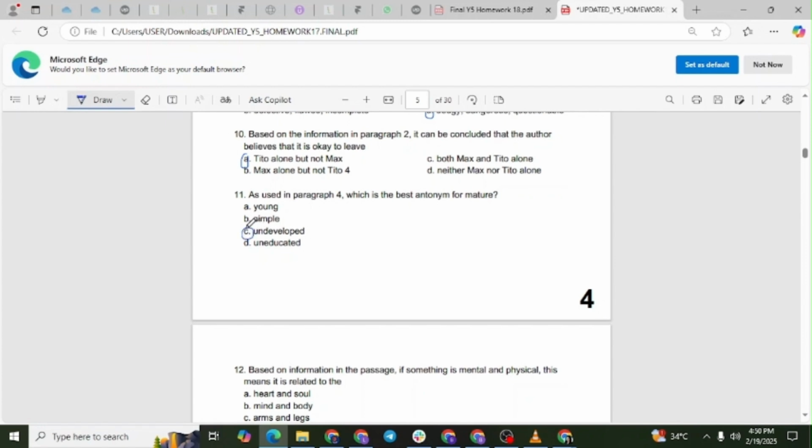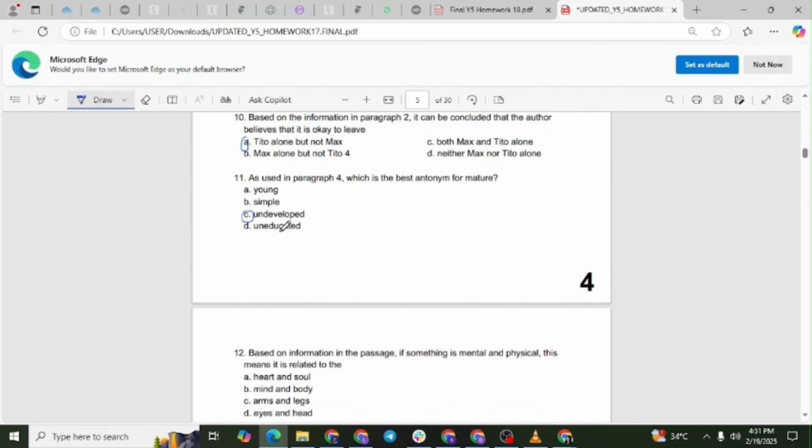Explanation. Mature in this context refers to both physical and mental development. The opposite of being developed is undeveloped, making it the best antonym. Young may seem like a possible choice, but maturity is not solely based on age.